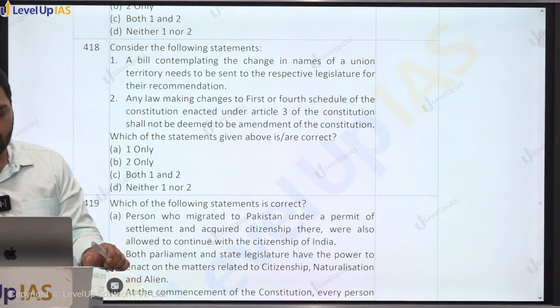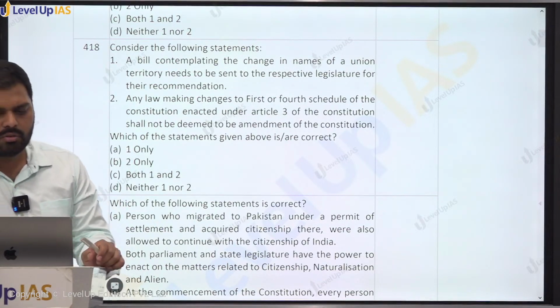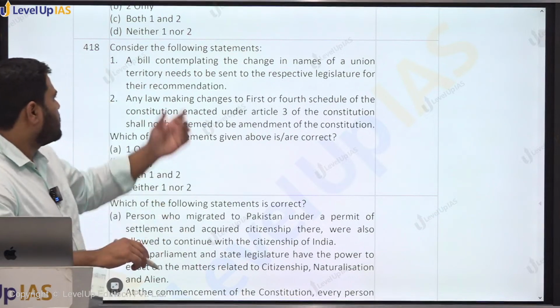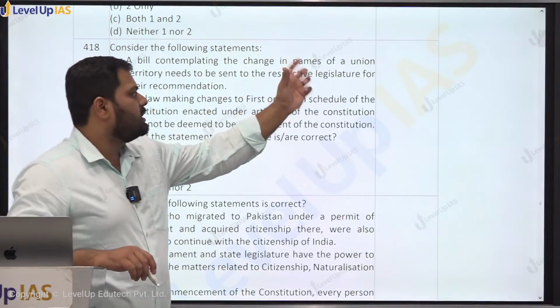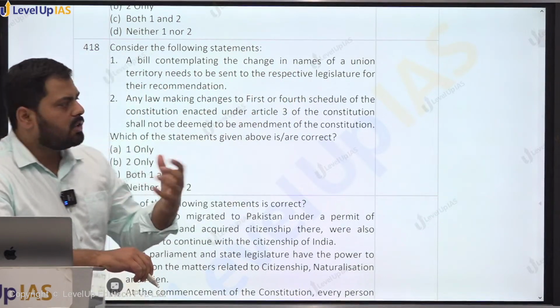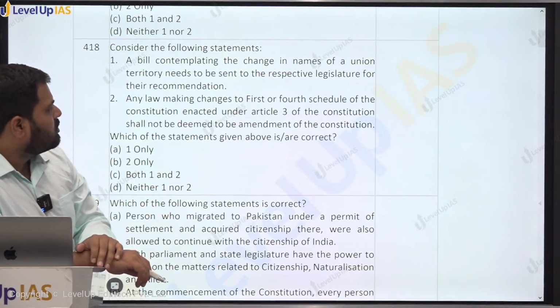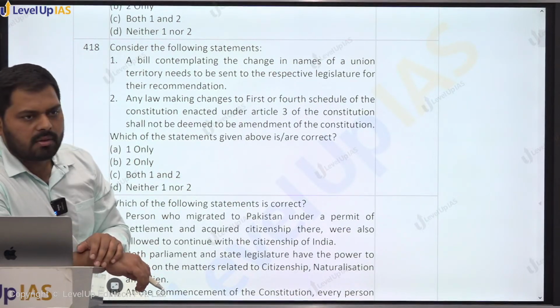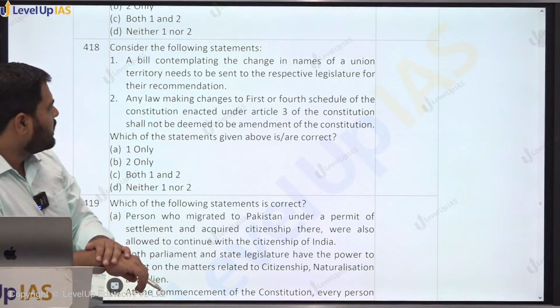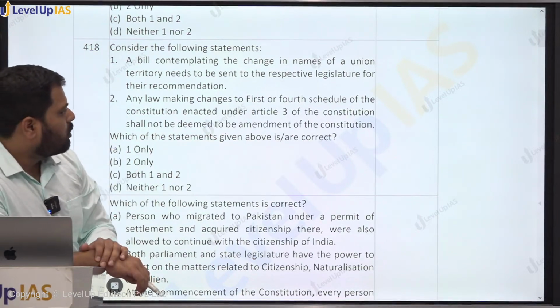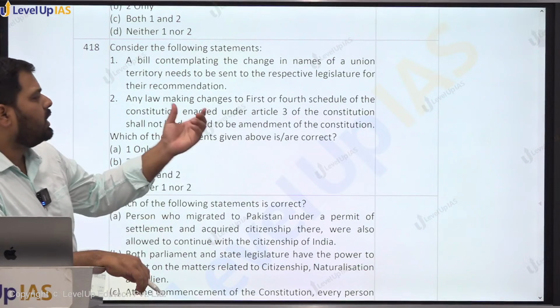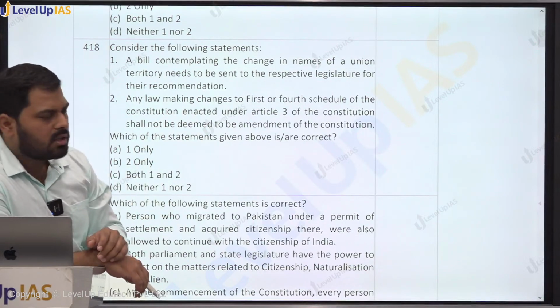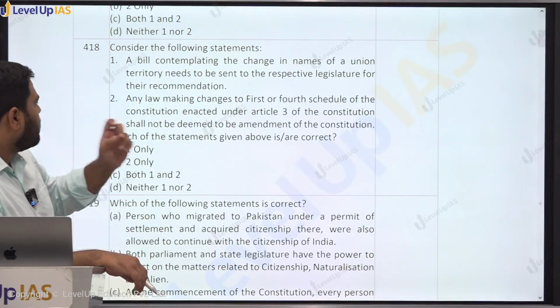So these are the two statements in front of us. First is saying that a bill contemplating a change in the name of union territory. तो क्या यूनियन टेरिटरी के नाम का जो चेंज होने वाला है वो उसकी लेजिस्लेचर को भेजा जाएगा? Not required, because union territories are under the direct control of the union, and for that matter only 2 union territories have the legislature. So even then it is not required, right?